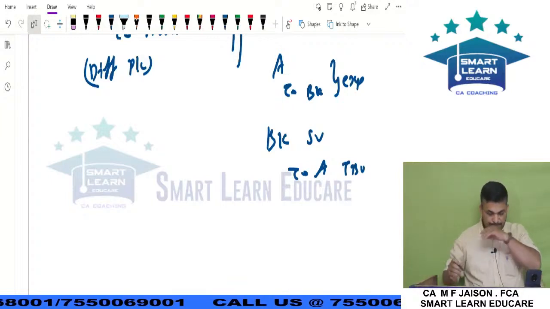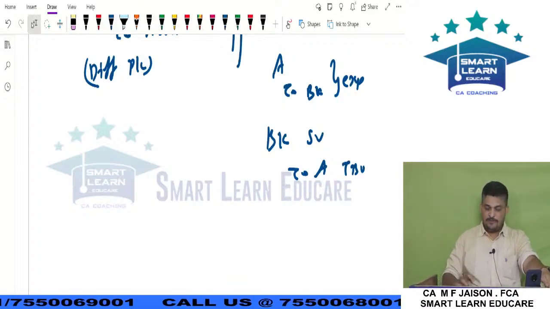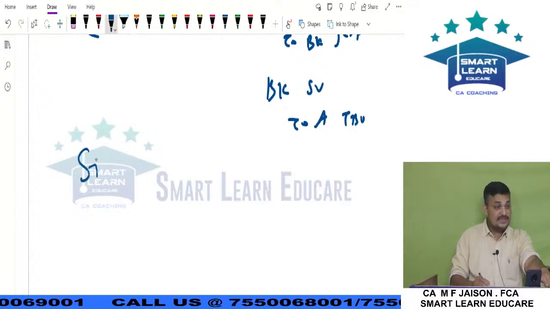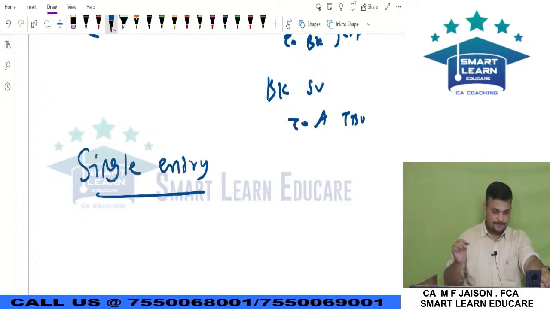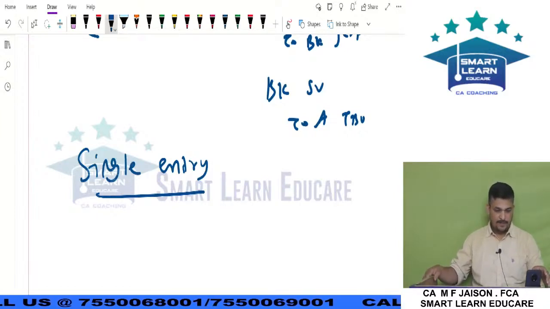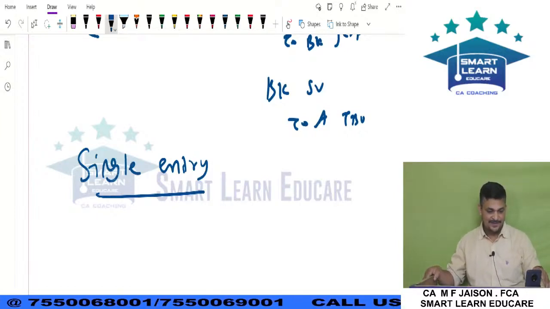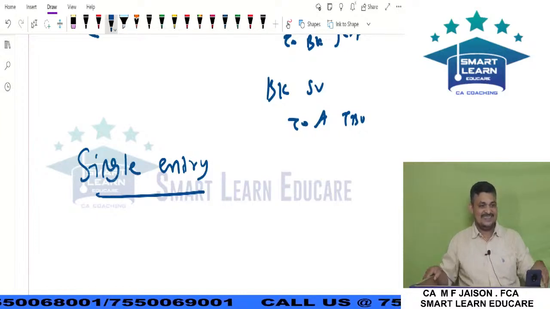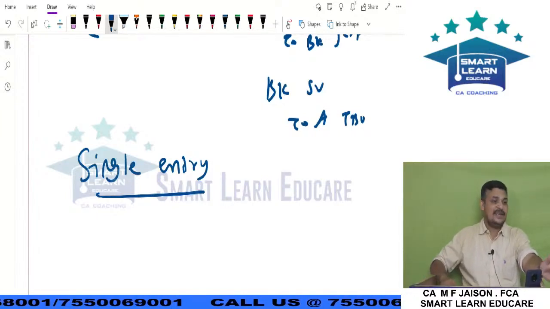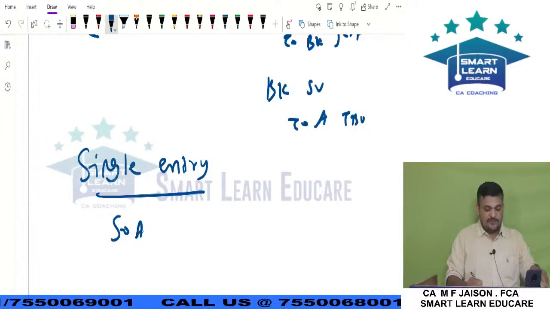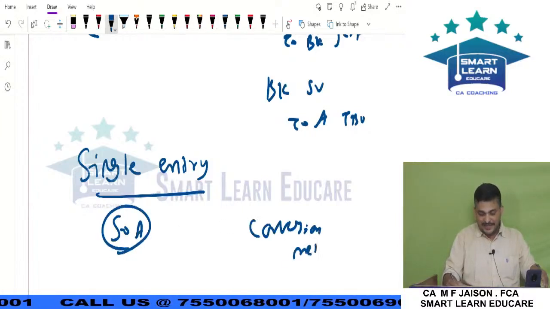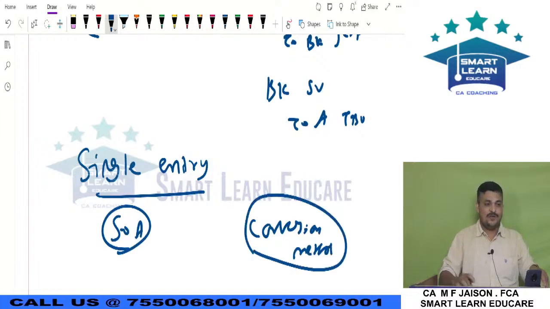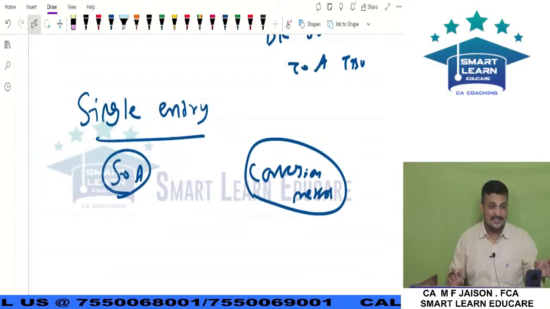Okay, my dear friends, we have single entry. In single entry, we have two methods of problem area, the SOA method and the conversion method. Nothing needs to be recalled here, because we never created a structure for single entry.